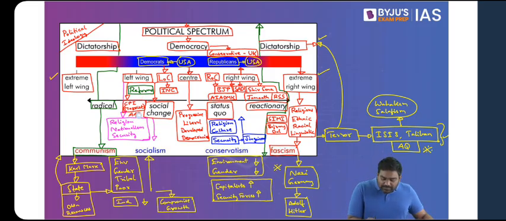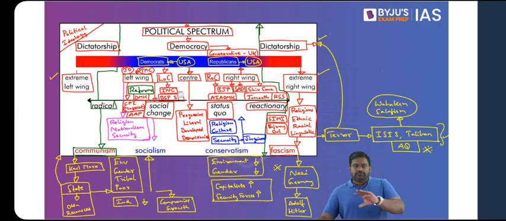Even the Aam Aadmi Party, the AAP, can be seen as a left-wing party. The DMK in Tamil Nadu can be seen as a left-wing party. The Trinamool Congress, the TMC in West Bengal, can be seen as a left-wing party. The Janata Dal, then the BSP, and even SP in UP.